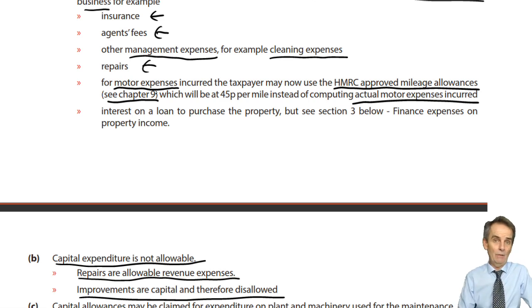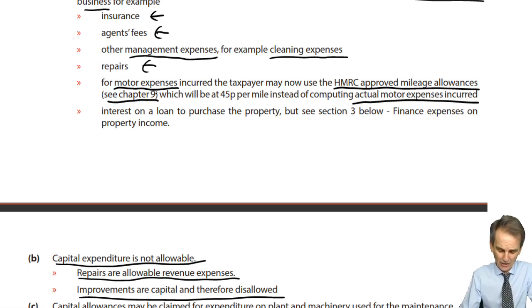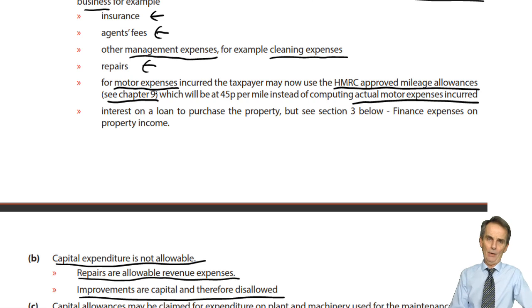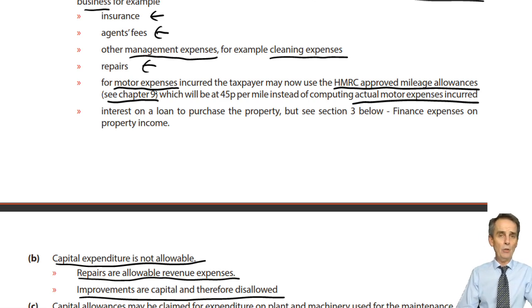They've now adopted for property income that same level of 45 pence per mile. Now, in any exam question, you'd be told how many such miles had been done, times 45p, and that would be the allowable deduction to go against here your rental income received.